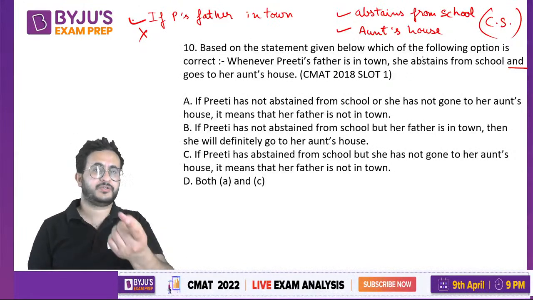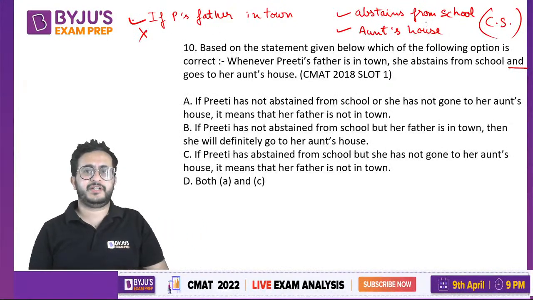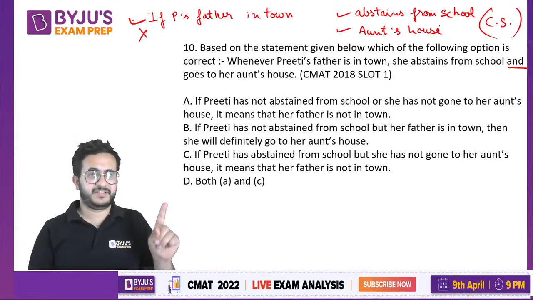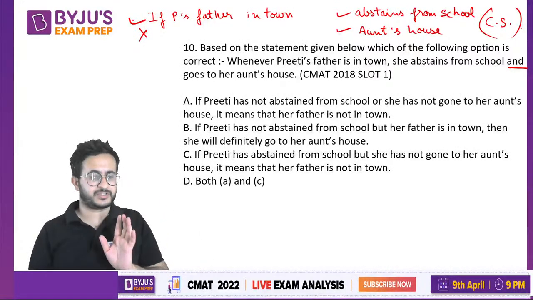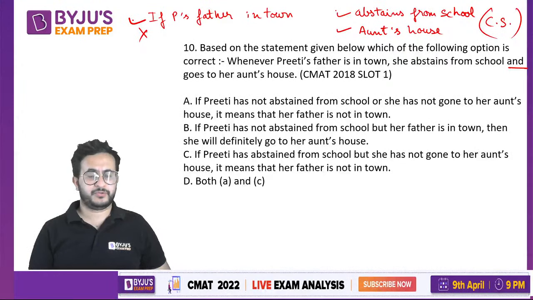Always remember this. False कुछ लोग क्या करते हैं, if it is given that if P's father is not in town, she can go, she cannot go, we cannot tell that. If this is false, not necessarily that is false. It will be can't determine, right? You cannot determine whether it is true or false. If it is true, it will be true. If it is false, you cannot say anything, right?